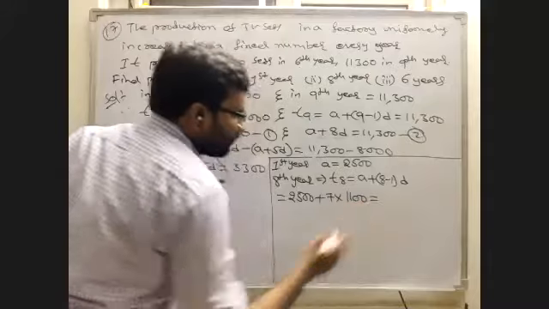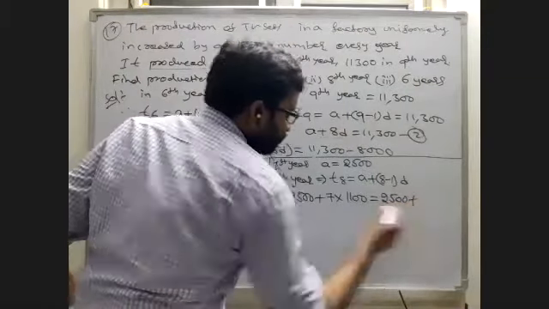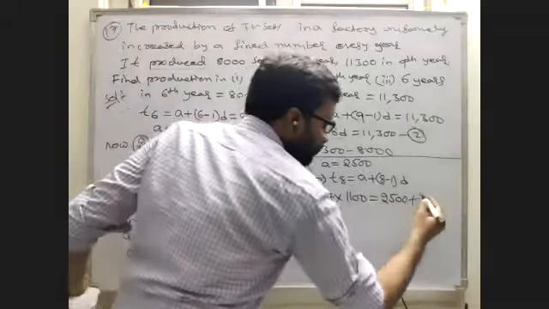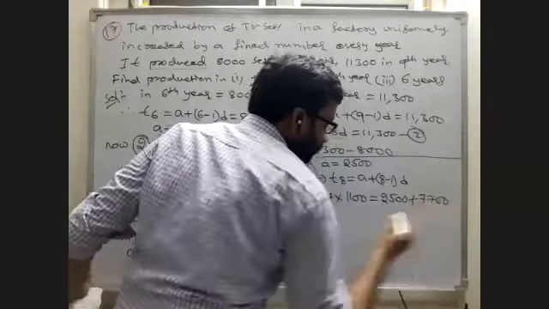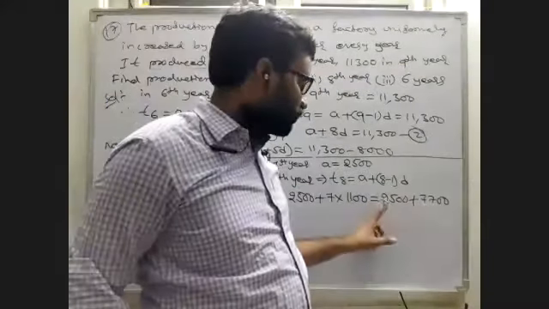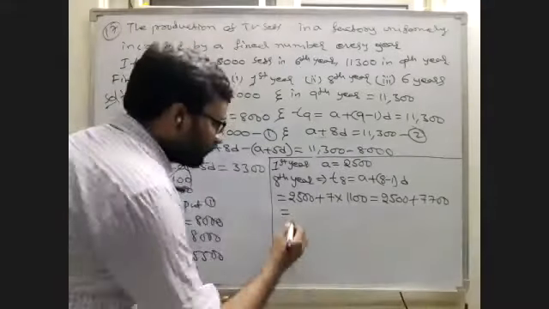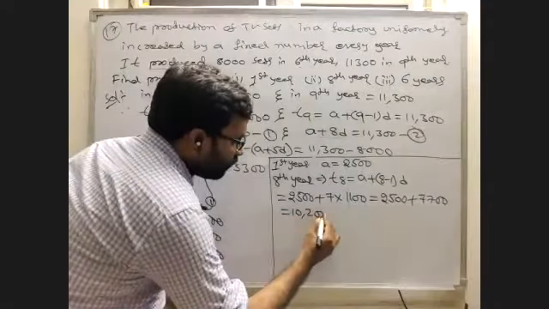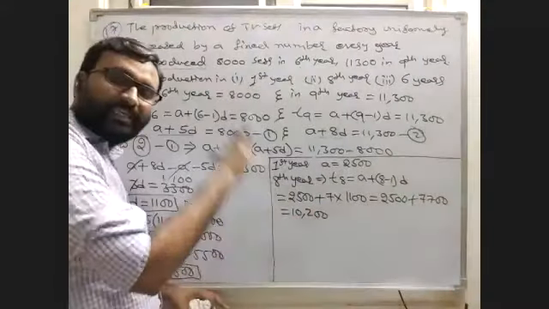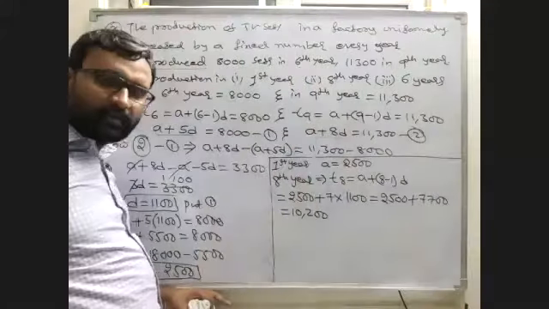So 2500 plus 1100 into 7, 7700. So the total is 10,200 TVs they will make in the 8th year, and in the first year they will make 2,500 TVs.